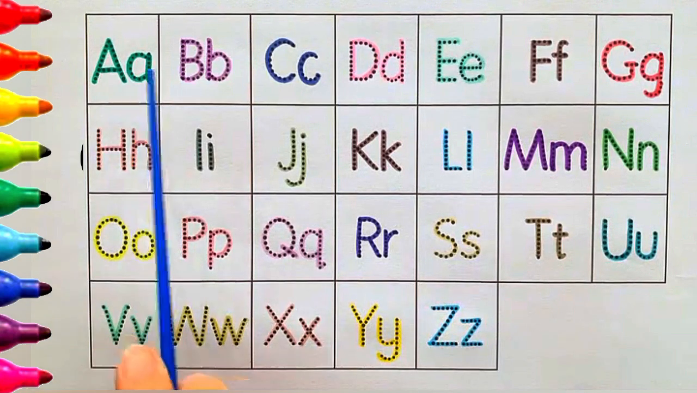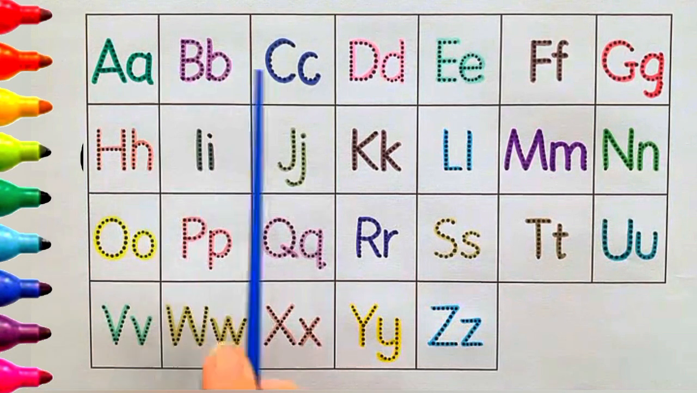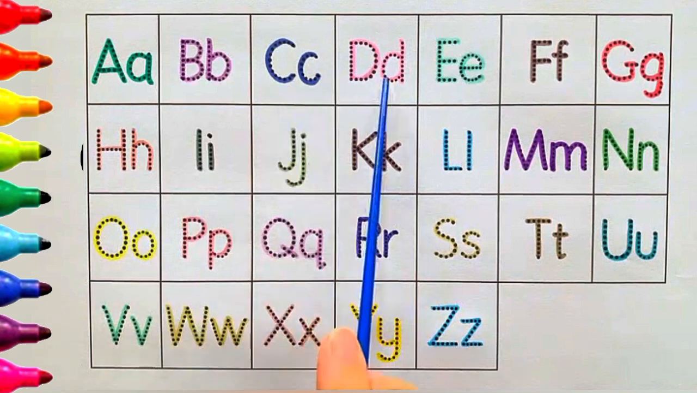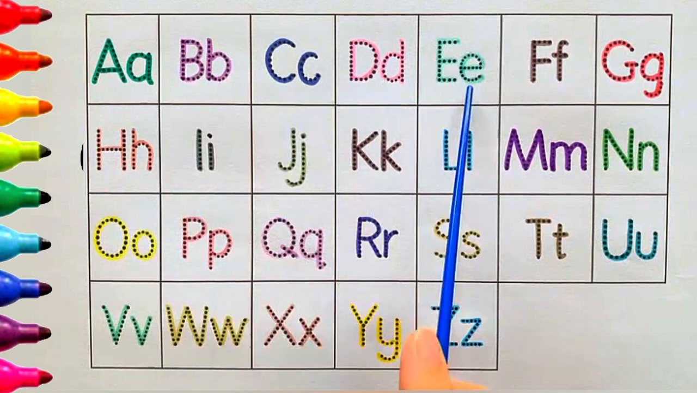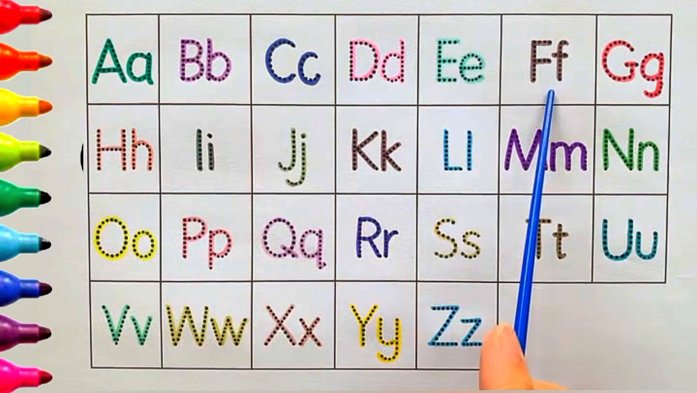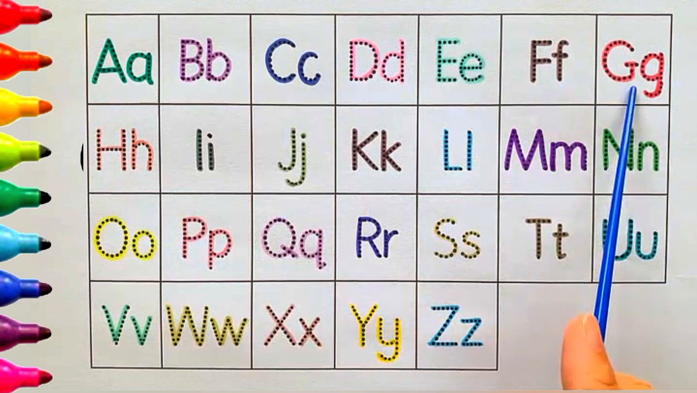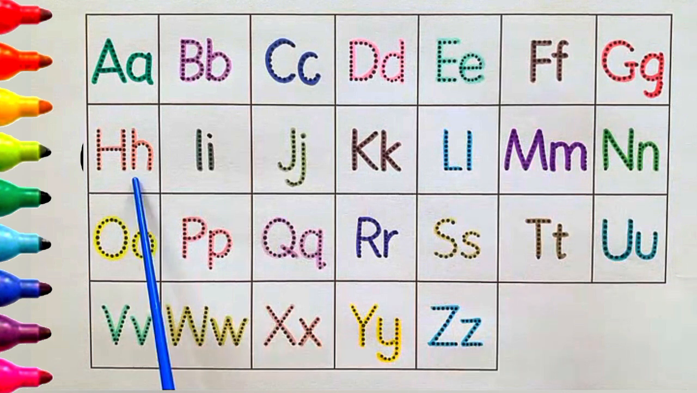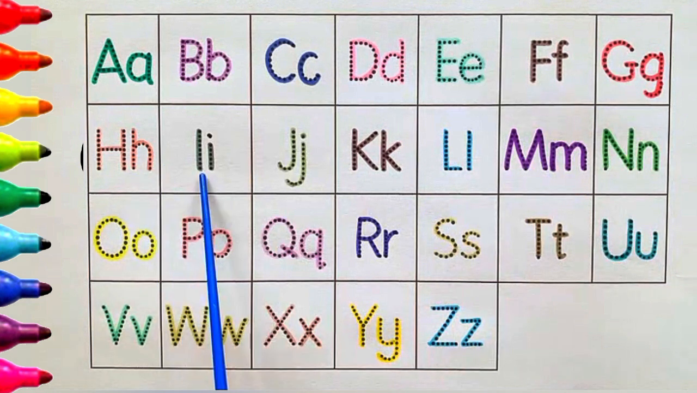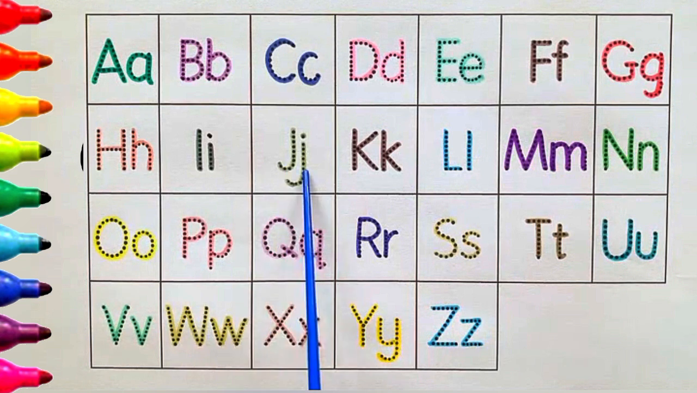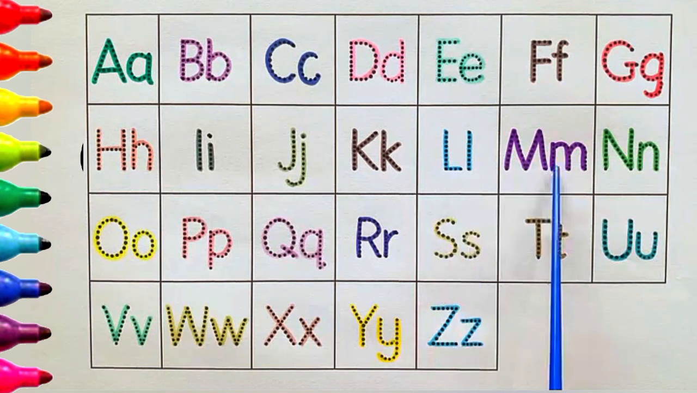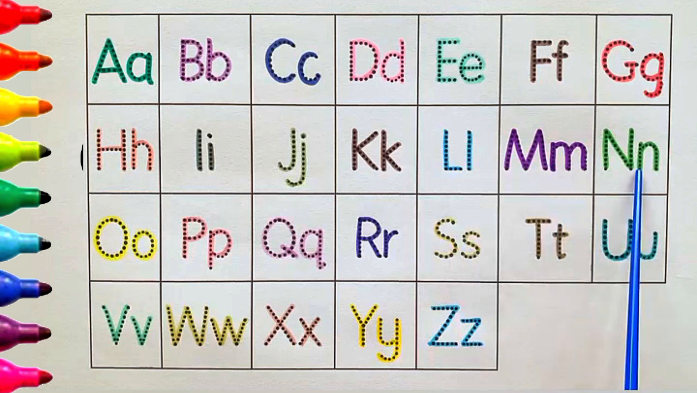A. Apple. B. Ball. C. Cat. D. Dog. E. Elephant. F. Fish. G. Goat. H. Hen. I. Ice cream. J. Joker. K. Kite. L. Lion. M. Monkey. N. Nurse. O.